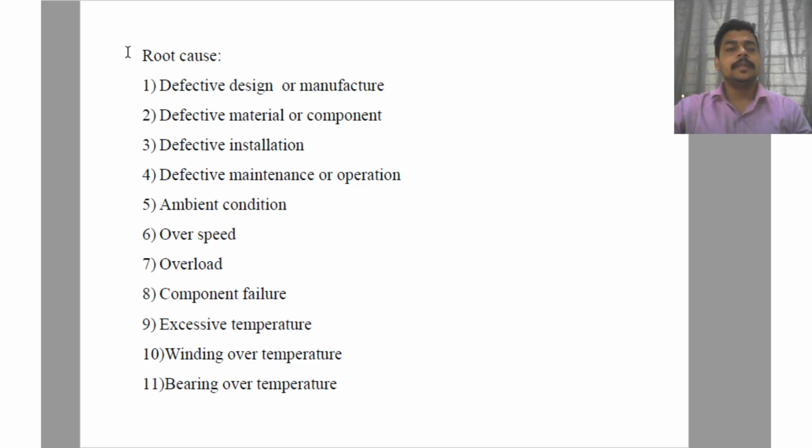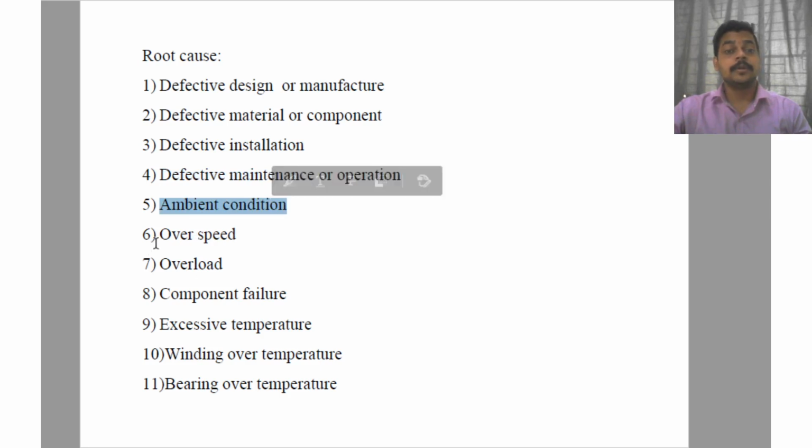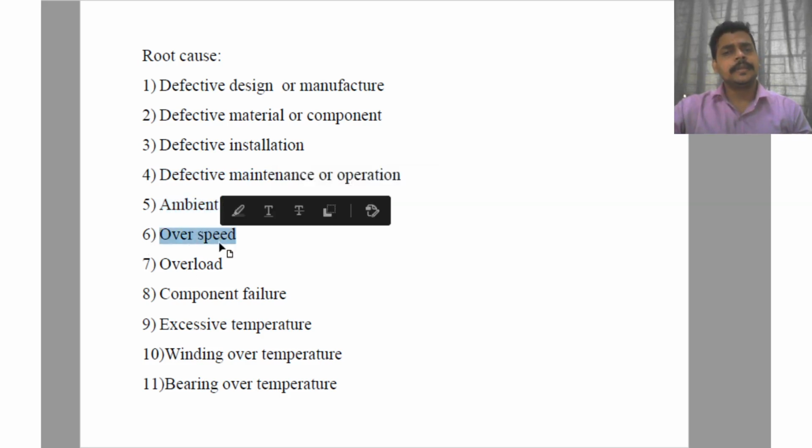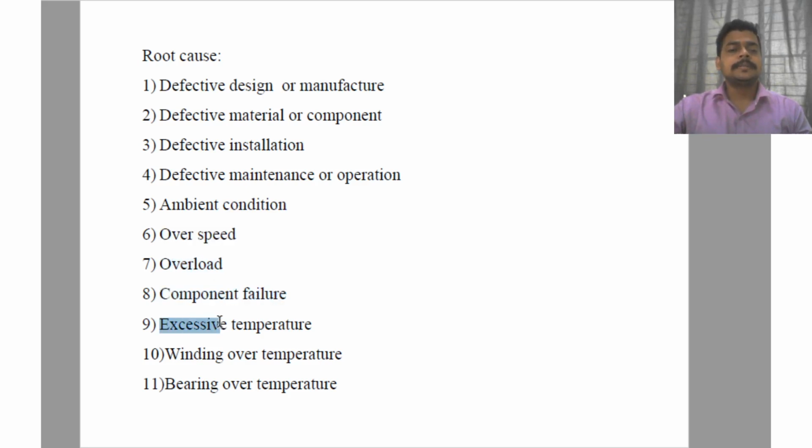So here I have made a list of the root causes. These are a few root causes which develop inside electrical equipment. Let's say defective design by the manufacturer, defective material or component, and defective installation result in failure of the electrical equipment. Then defective maintenance or operation, and ambient conditions, temperature conditions and surrounding conditions, we have to take care of. Overspeeding is a reason for failure. Overload can be a reason for failure.